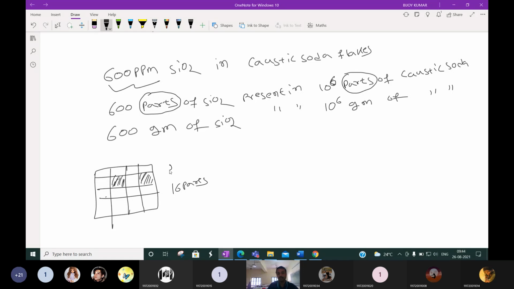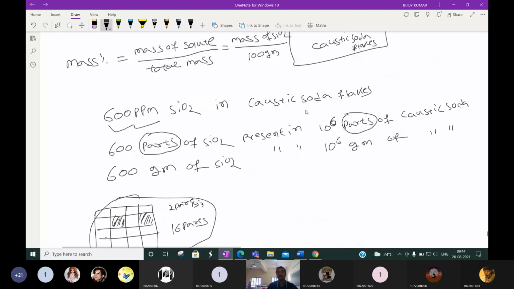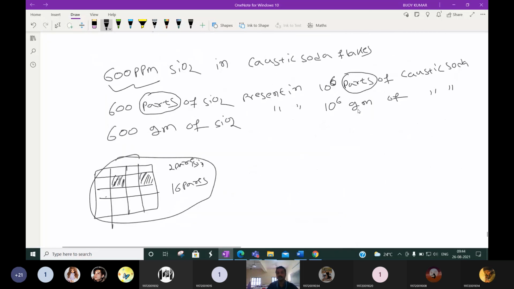So we can say 2 parts per 16 parts. Similarly, 600 ppm means 600 parts present in 10 to the 6 parts, or we can say gram, kilogram, anything. As the question is asked in mass percent, we take it as gram. So 600 gram present in 10 to the 6 gram of caustic soda.